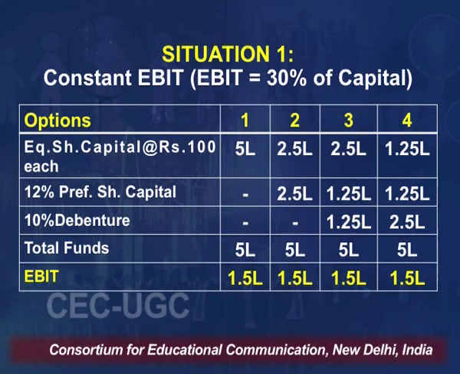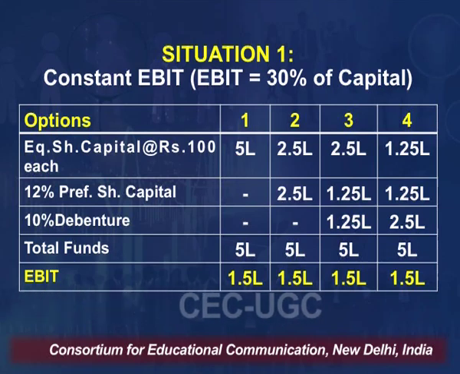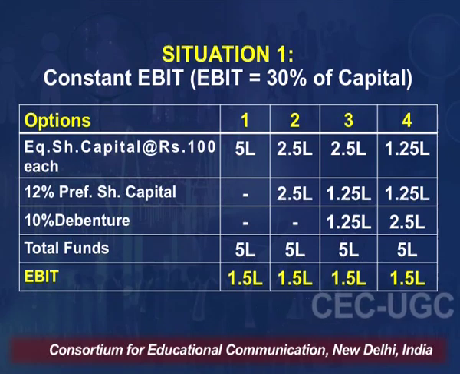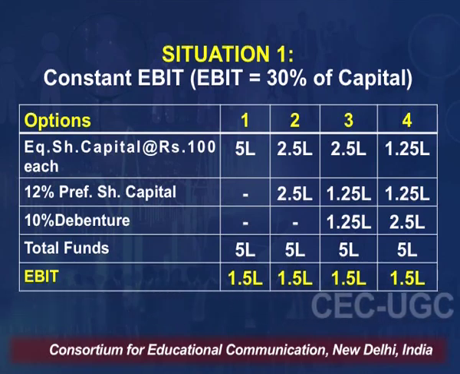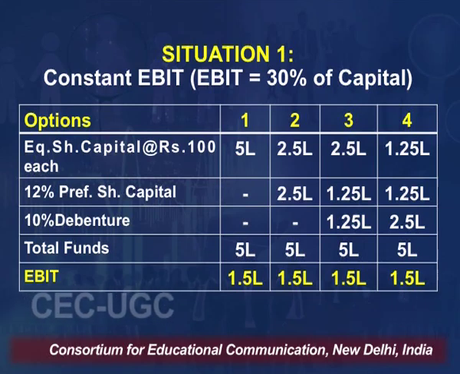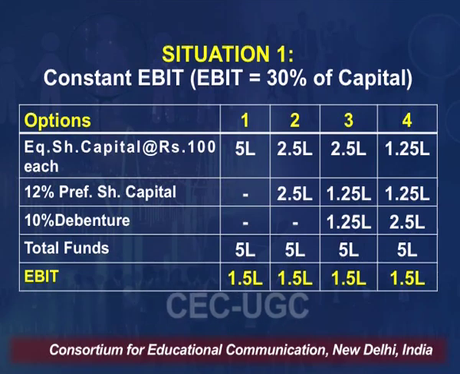The first source is equity share capital, which is available at the rate of rupees 100 per share, and we have 4 financing patterns or 4 different options. In option 1, we do not have any other source of funds here. All the fund is raised from one source, that is equity share,